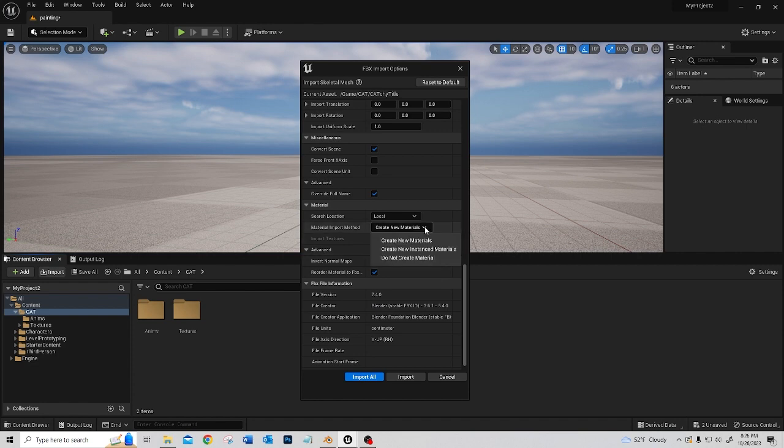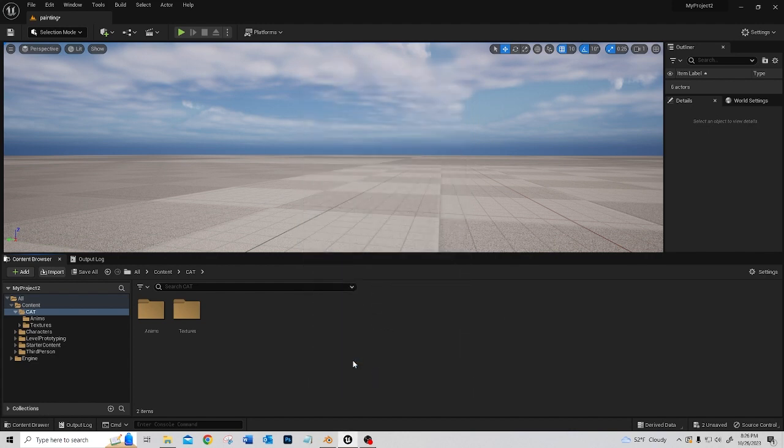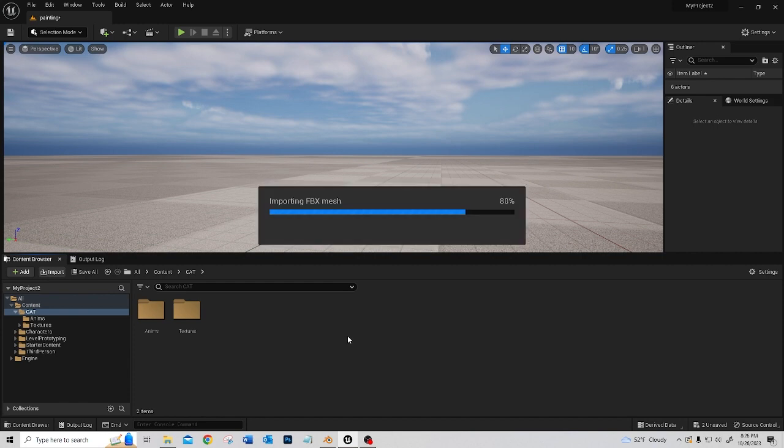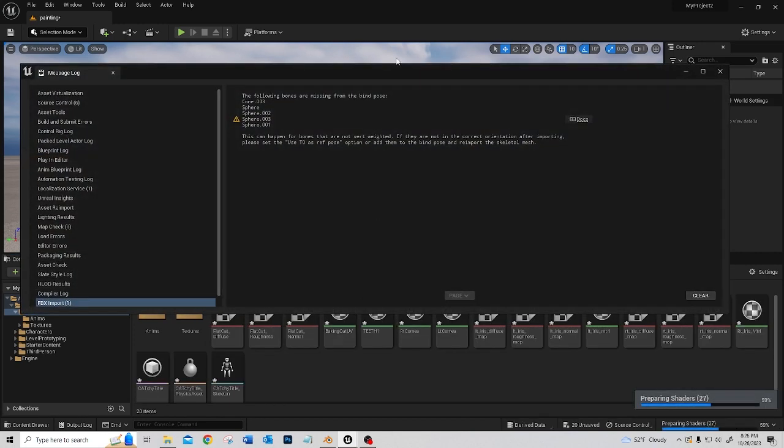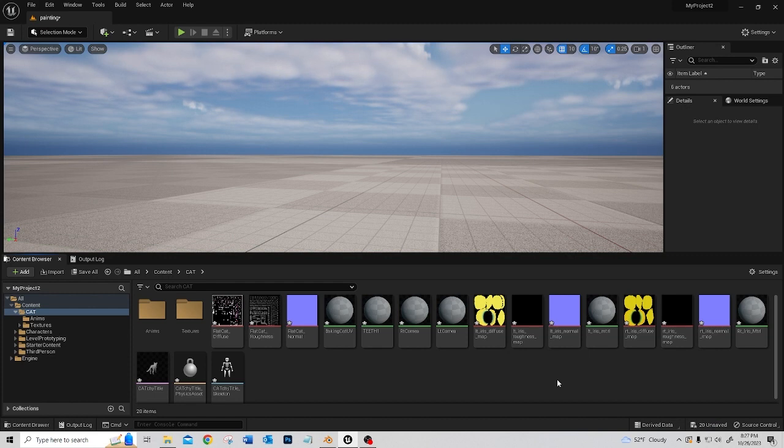So here with create new material, we do want that checked. Everything else looks good. Let's hit import all. And we can ignore that, that's all well and good. It's just preparing the shaders, we'll give it a minute.